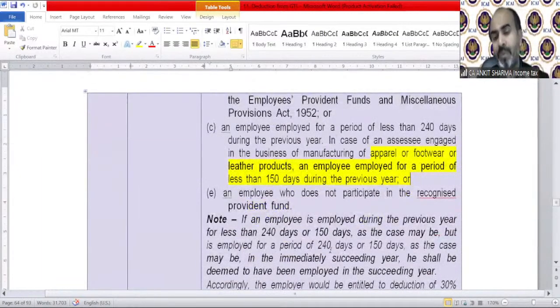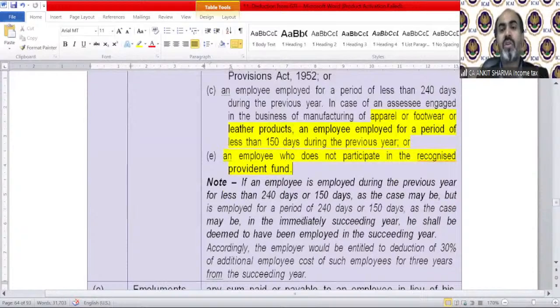So we exclude those employees whose payments are more than 25,000 per month. Those, technically, we can say, are government employees. Also those employed for less than 240 days or less than 150 days in a previous year, and an employee who does not participate in the RPF. So any kind of employee who does not participate in RPF is also out of the definition. We can say those are generally called casual workers. Those are not permanent employees. Those are casual employees. Those are also out of this league.